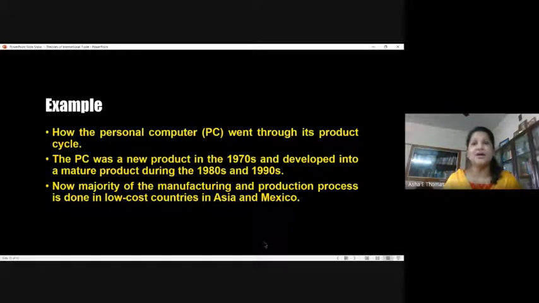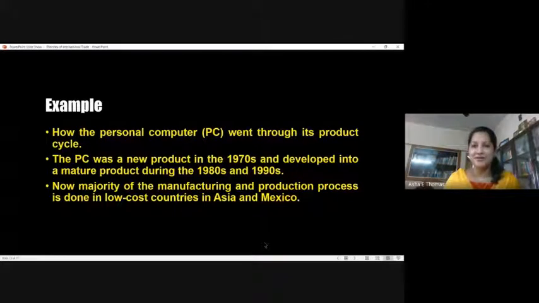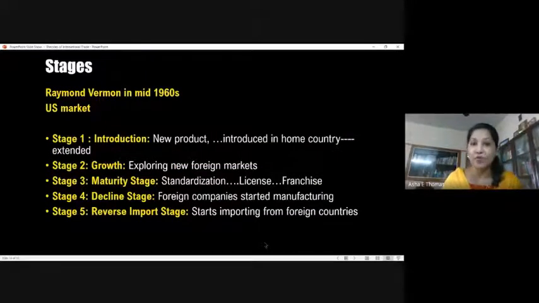And then it is again reverse import that is happening. They import it to their domestic country and sell it, because in these markets in Asia and Mexico, these products are manufactured at a cheaper cost. One is labor, and the other factors of production are comparatively cheaper in these countries. So they manufacture it and then import it to their parent location. So this is a good example of the theory that was proposed by Vernon.